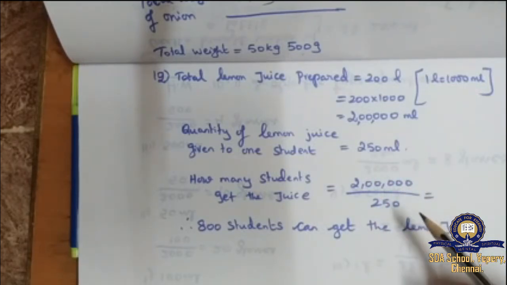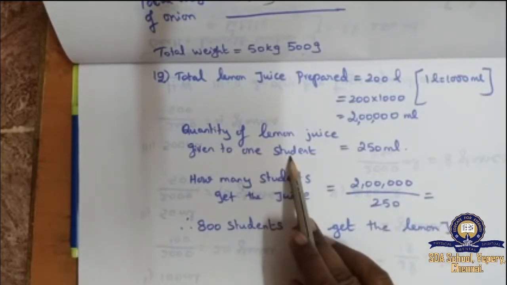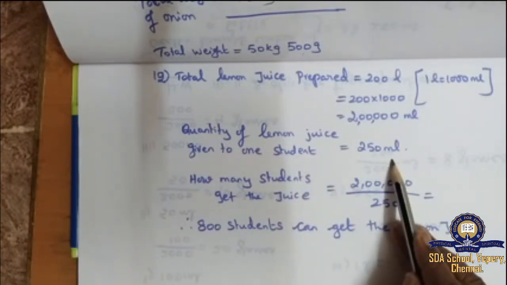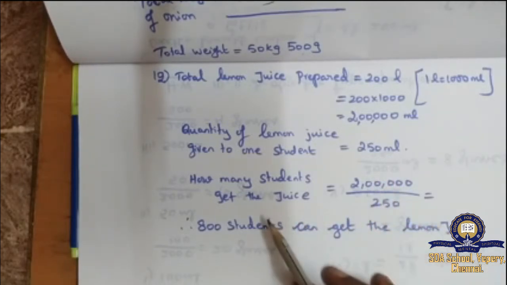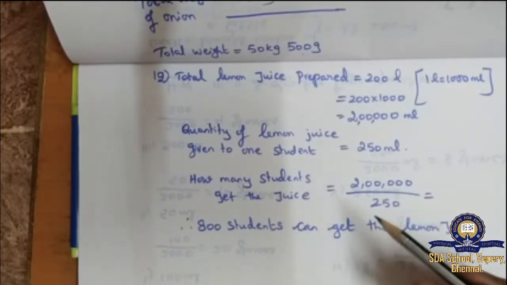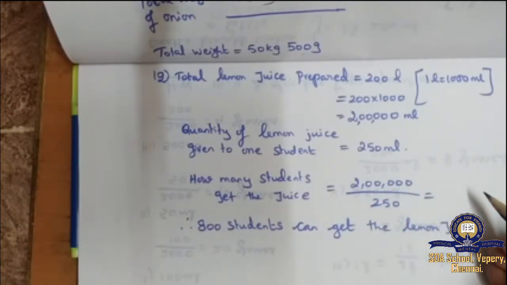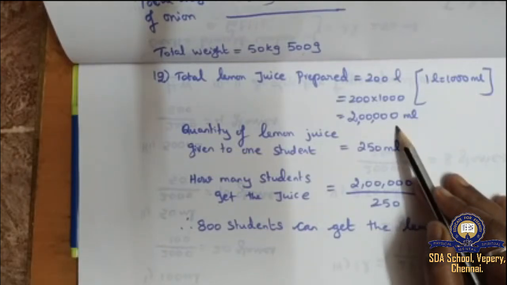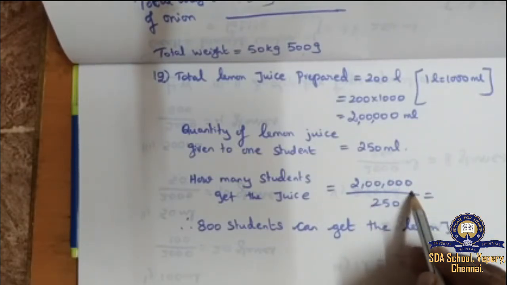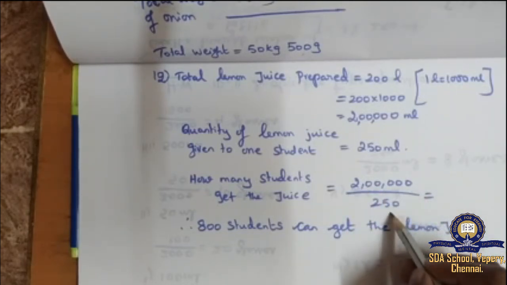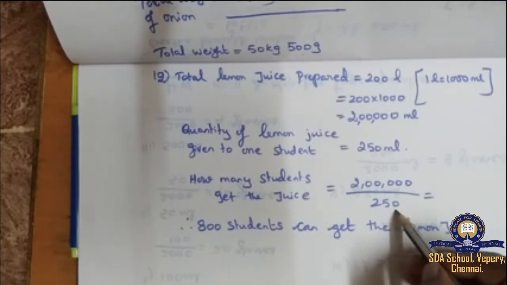Next statement, if 250 ml of lemon juice is given to each student. Quantity of lemon juice given to one student is equal to 250 ml. Then they are asking us to find out how many students will get the juice if they give 250 ml to each one of them. That means we have to divide and see. So total lemon juice prepared is 200 liters, which we have written in milliliter, 2 lakh milliliter, divided by 250 for each student.